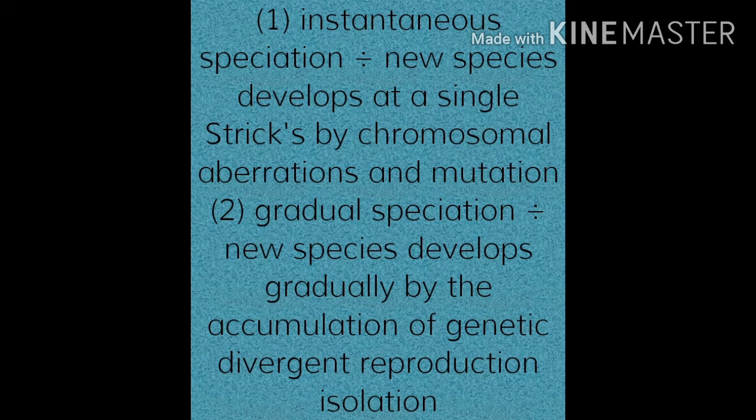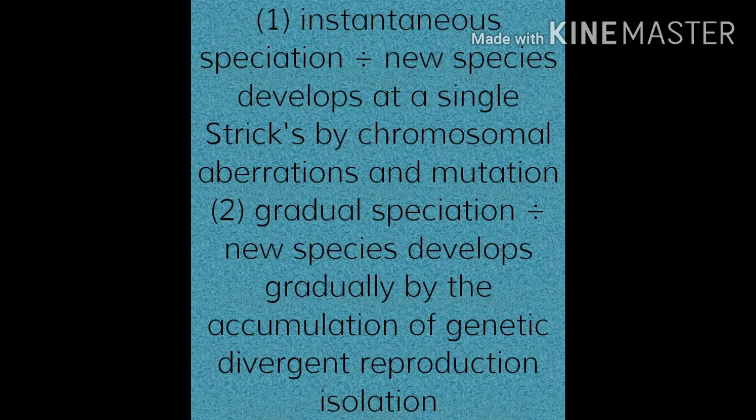The new species develops at a single stroke by chromosomal aberration and mutation. This is formed by genetic changes, from the sudden changes in a single stroke by chromosomal aberration and mutations. Hugo de Vries believed in instantaneous speciation.